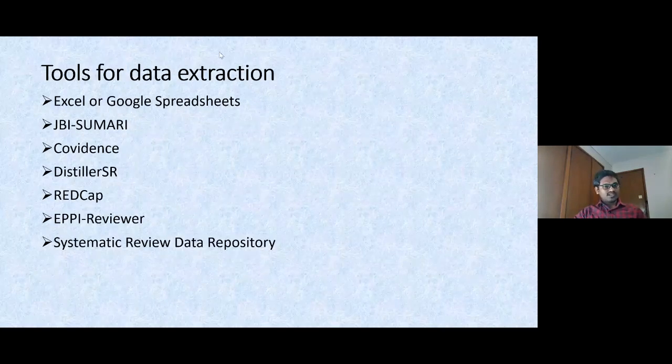Normally there are many tools available for extracting data. Generally in India, and even in other developing nations, we use only Excel sheets and Google spreadsheets to collect data from the individual papers for doing our systematic reviews. But there are some semi-automated tools, not exactly automated, and particular software and tools available here. For example, JBI, Joanna Briggs, they have a particular software for data extraction as well as data analysis.